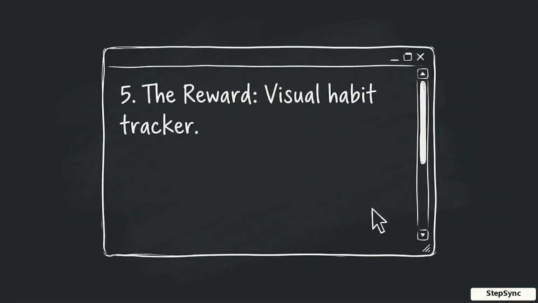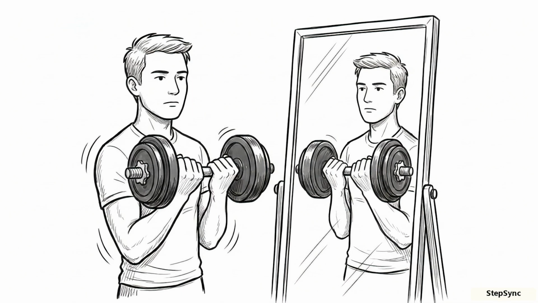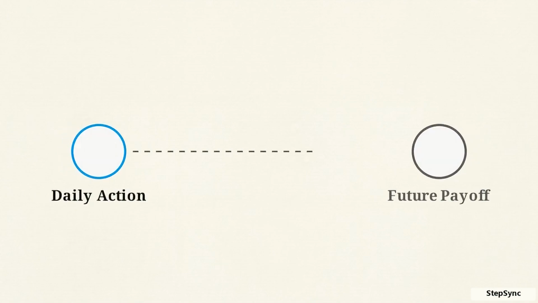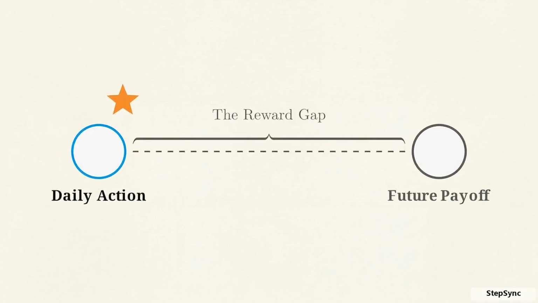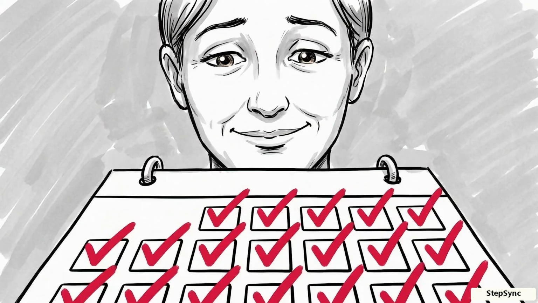Finally, step 5, the reward. Type in how you will mark the completion of the habit the second you finish. Draw an X on a calendar or check a box. The long-term benefits of fitness or learning are delayed by weeks or months. Because your brain repeats what it finds rewarding in the moment, you need to provide an immediate hit of satisfaction to bridge that gap. This small spark of success is what makes your brain lean toward the cue tomorrow morning. It transforms a forced routine into a behavior that feels satisfying to complete.